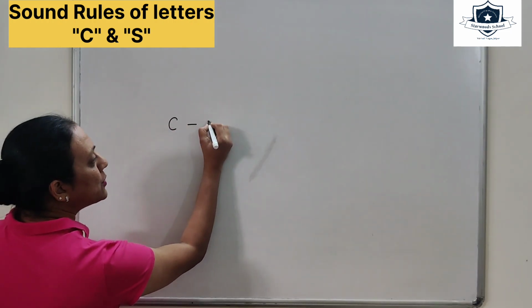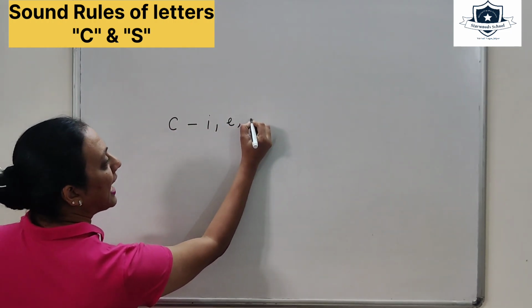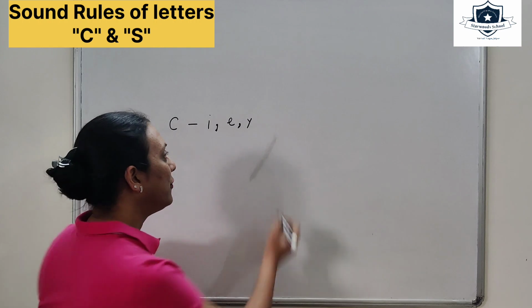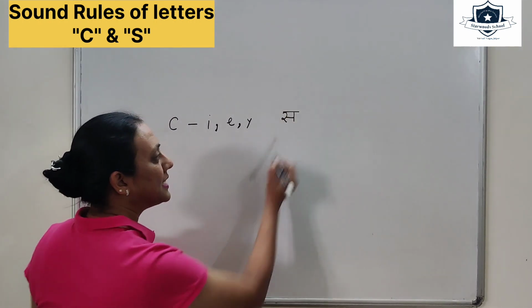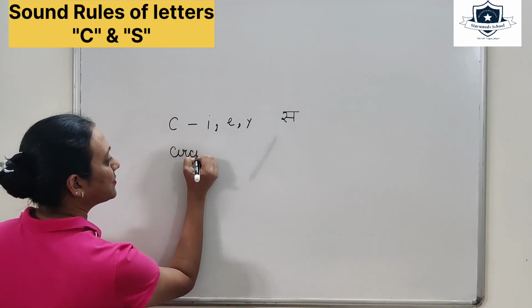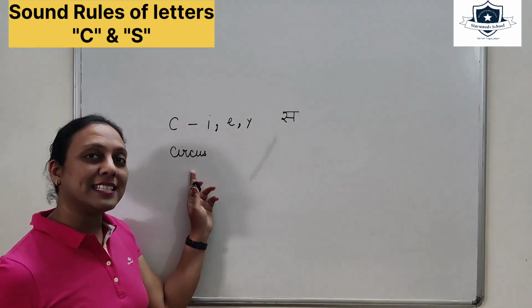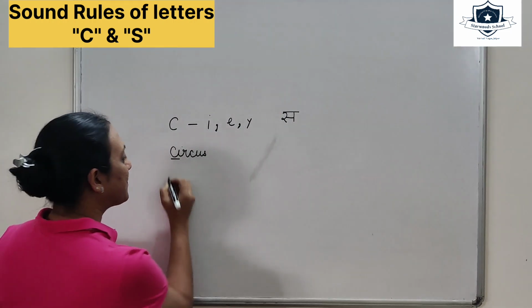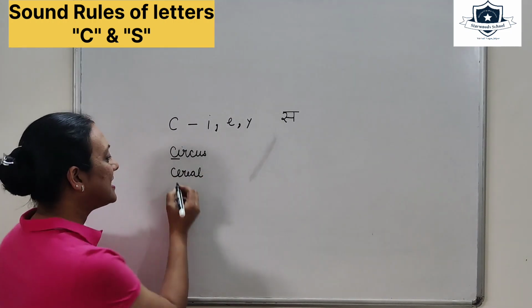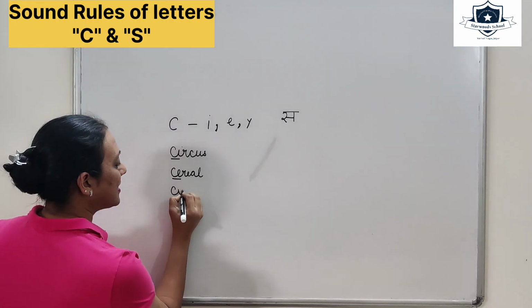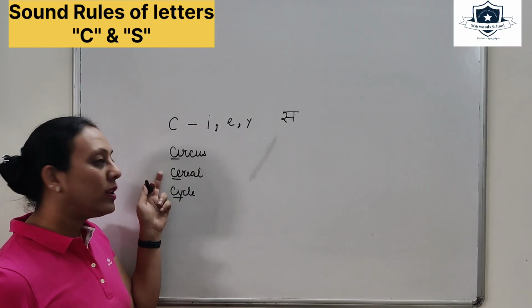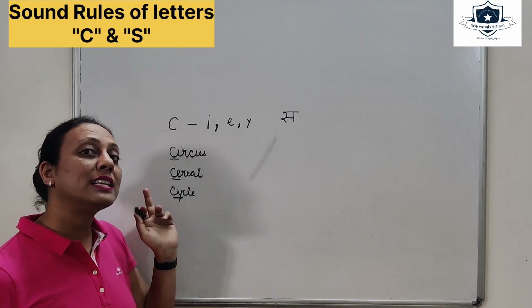C, when it is used with I, E and Y, it makes the sound of S. Let's understand with certain examples. Circus, C is combined with I. Cereal, C is combined with E. Cycle, C is combined with Y. At all these three places, it is making the sound of S.